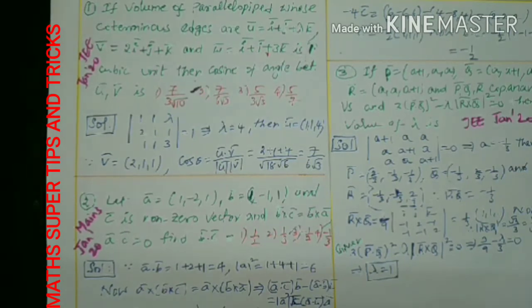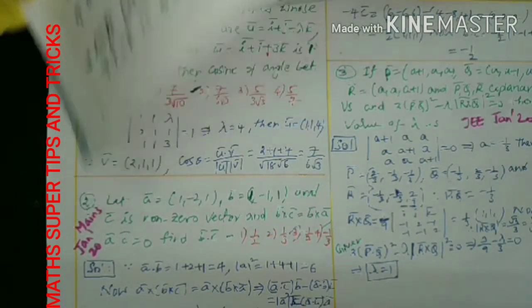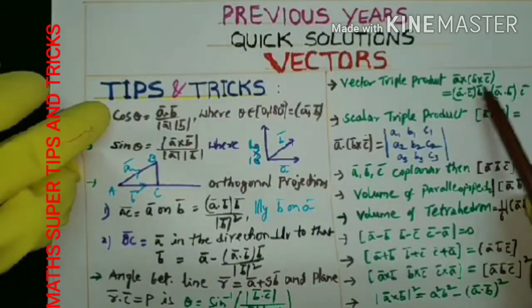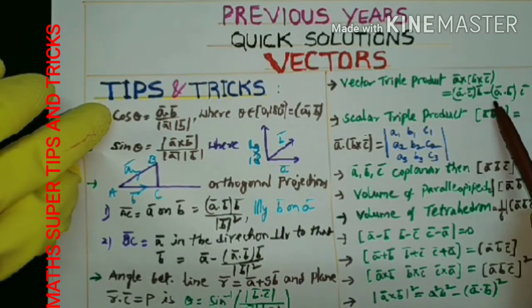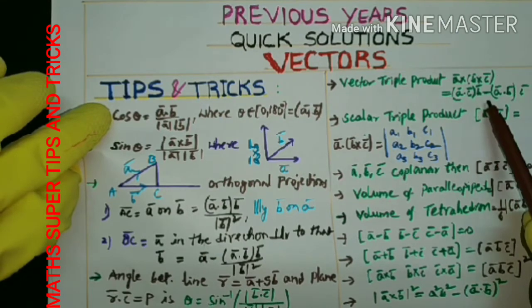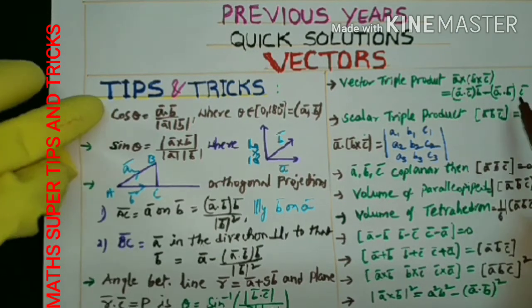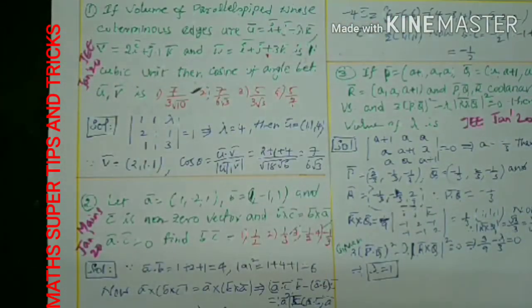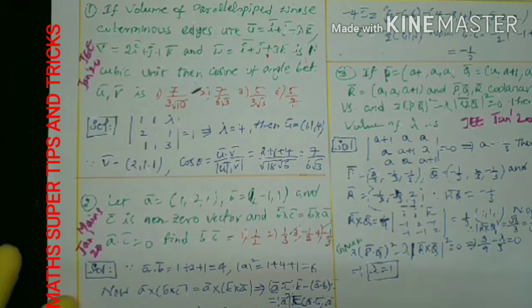According to the formula, what is the formula given here? The vector triple product. It is very important, as I said to you. A cross B cross C is A dot C into B bar minus A dot B into C bar. Simply remember it like this: first vector dot last vector into the middle vector, minus the dot product of the first two vectors into the last vector. That is all I used here. A dot C into B bar minus A dot B into C bar is the left side. On the right side, A dot A is nothing but mod A whole square into B bar, minus A dot B into A bar. We already got A dot C given as 0, so that becomes 0.